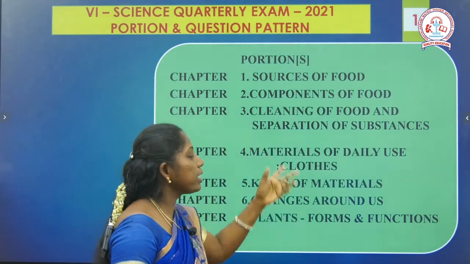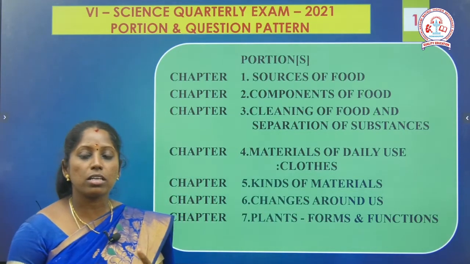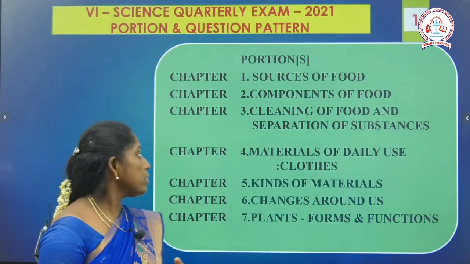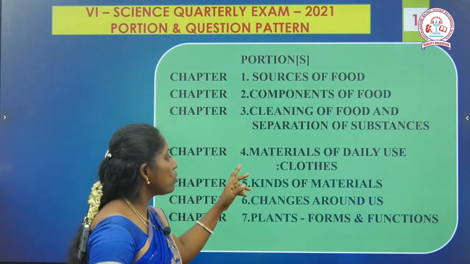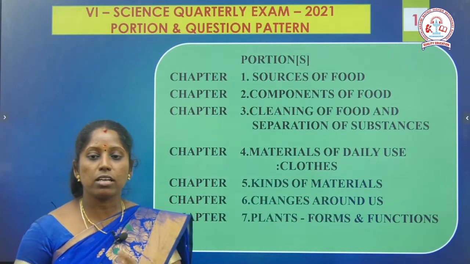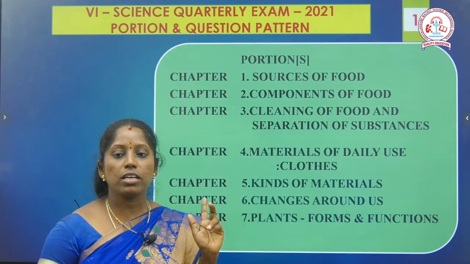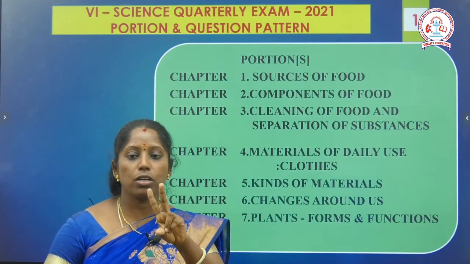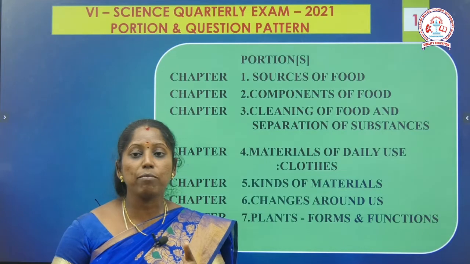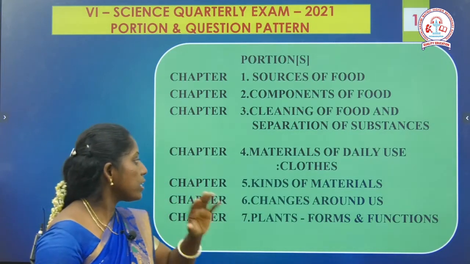In the third chapter, cleaning of food and separation of substances, you can study the methods we use to separate substances and mixtures. In the fourth chapter, materials of daily use, we study fibers. In this lesson we study natural fibers, two of them, cotton and jute. Also study the hemp and flax plants in that lesson.